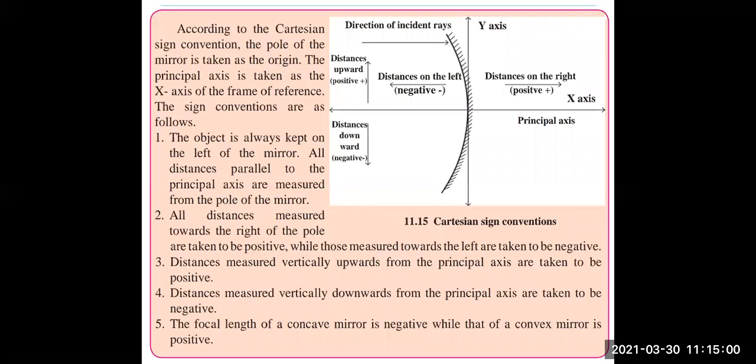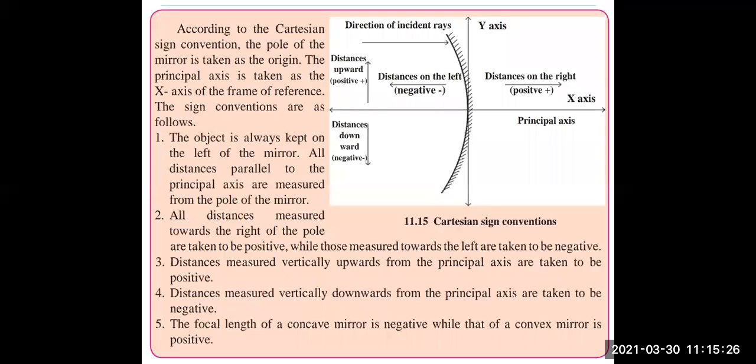And the fifth important point is that the focal length of the concave mirror is negative, while that of the convex mirror is positive. Focal length, which is half of the radius of curvature, is negative for concave and positive for convex mirror.